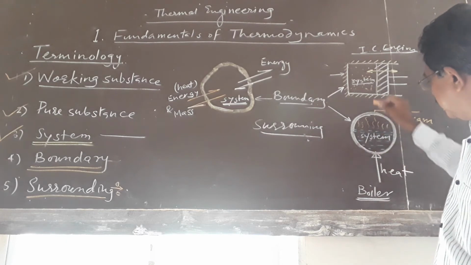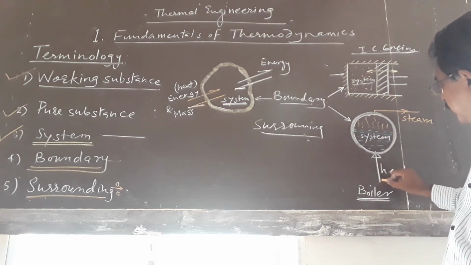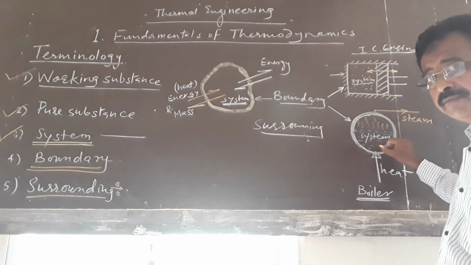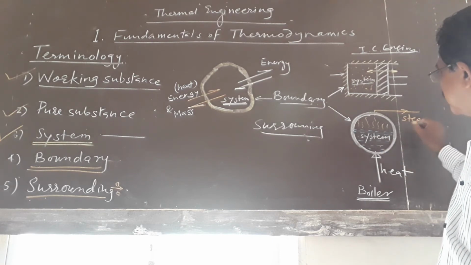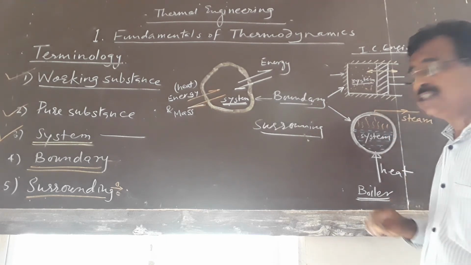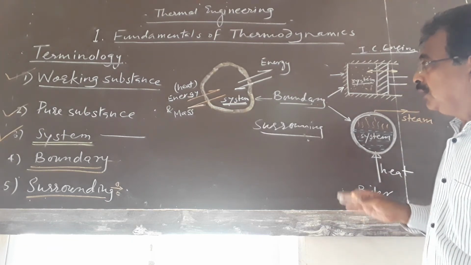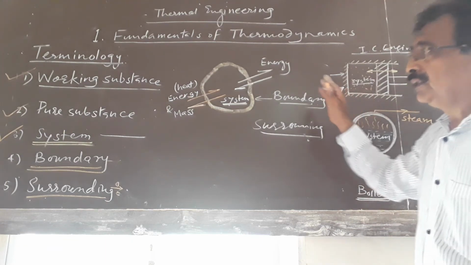Here also we can see the heat transfer to the boiler. The heat crosses the boundary of the system. After steam generation, that steam crosses the boundary of the system and then we can use it for a useful purpose. Now, this was it for today's video.